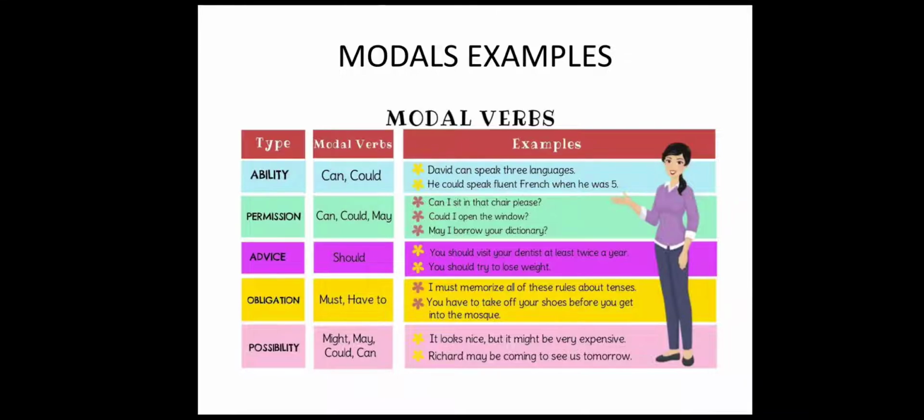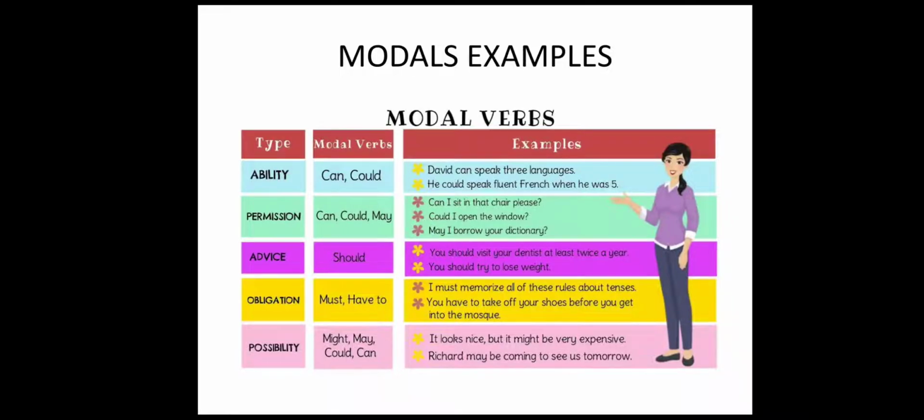For example, it looks nice but it might be very expensive. That means you are admiring something, that it looks nice, but it might be very expensive.